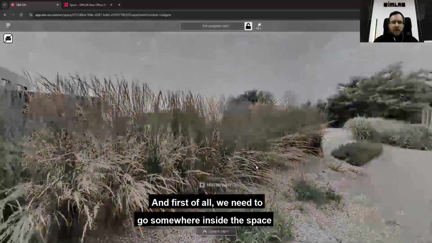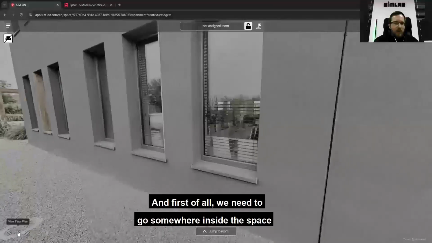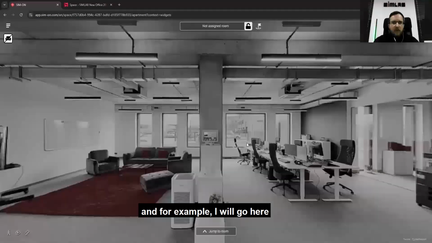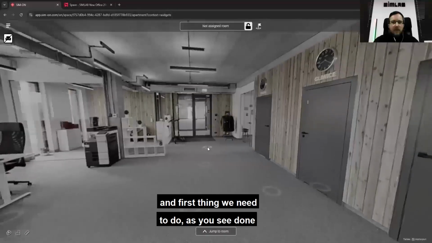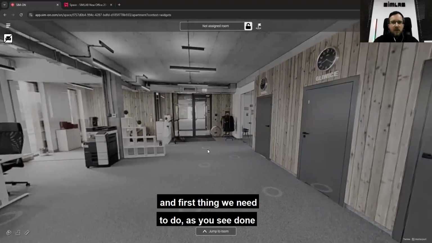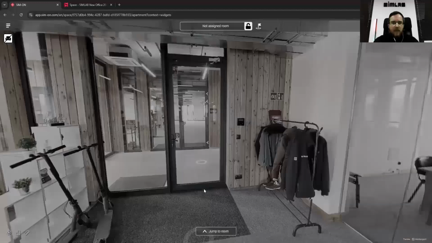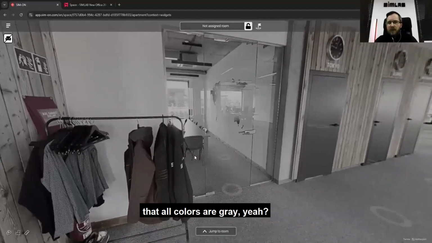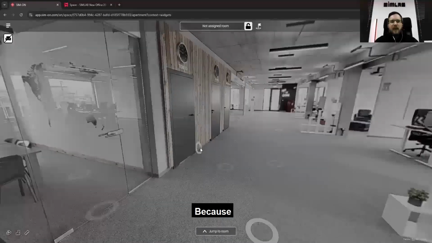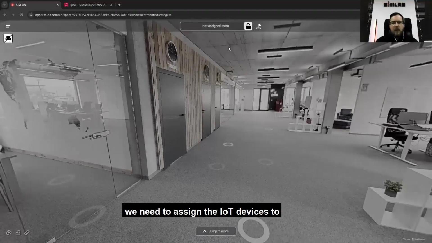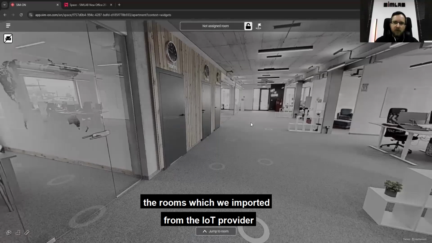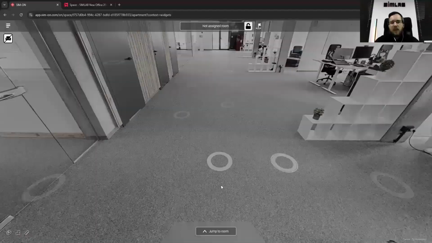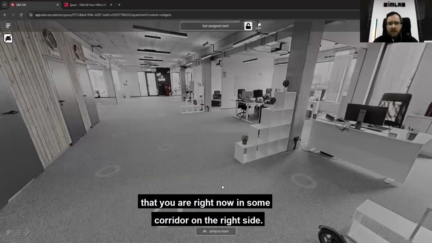First of all, we need to go somewhere inside the space. For example, I will go here. The first thing we need to do, as you see, is that all colors are gray, because we haven't assigned the rooms which we imported from the IoT provider to the swipes. The system doesn't know that you are right now in some corridor on the right side.